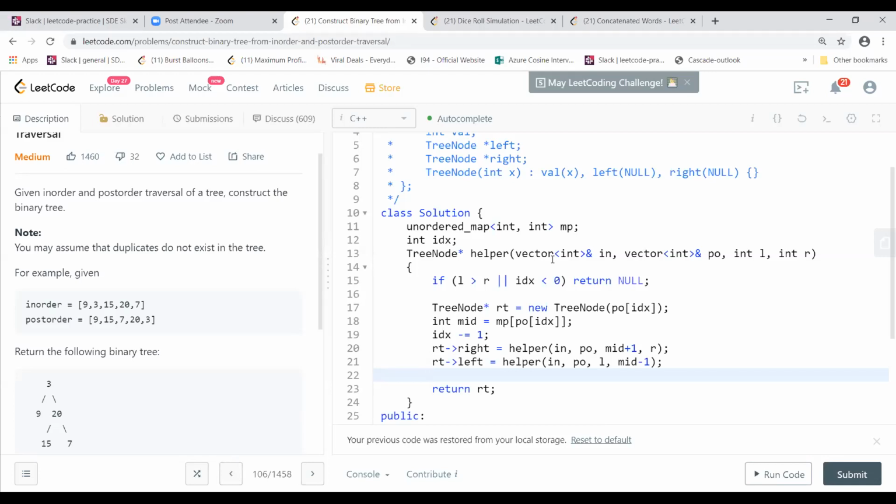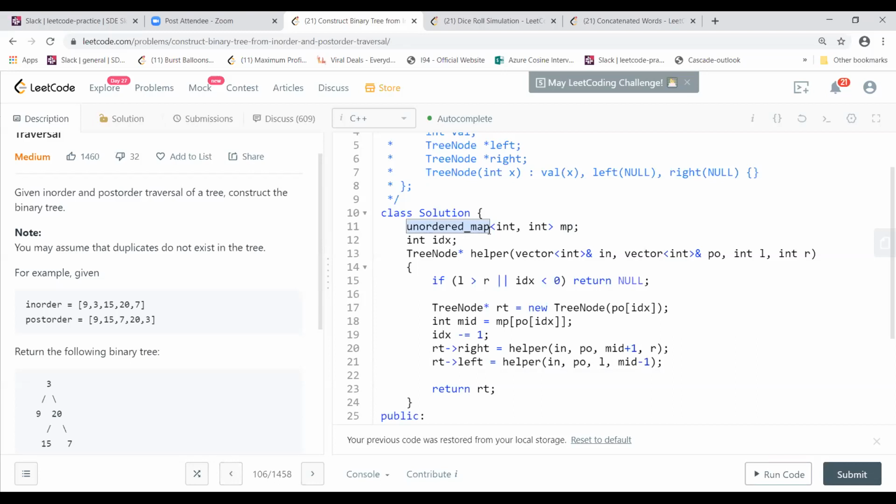Oh, here you are just storing the indices, so fetching from the map is an O of 1 operation, because it is an unordered map. In case of a skewed tree, my root would be at the end of the in-order, so I'll have to traverse the entire in-order array.